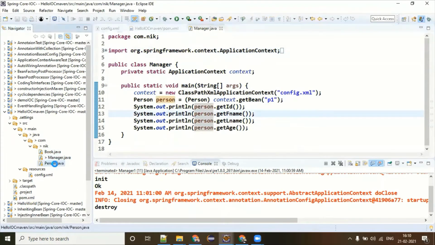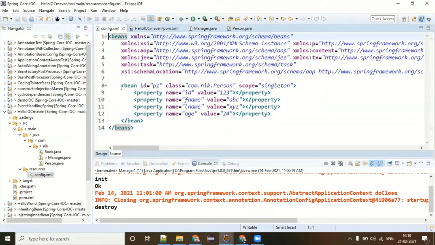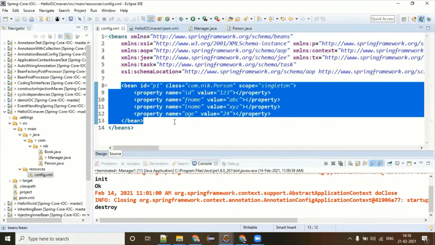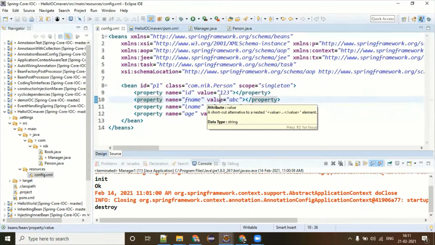Remaining, you remember Person.java is there. For that purpose in the configuration.xml, we have created a bean. That was the major purpose of your Spring IOC. It is saying, do not create your object by using the new keyword; rather you just tell me what object you want to create and give me the class name along with the package name. These properties are optional because sometimes you might have a bean where you know these values are not going to be changed. It's hard coded.